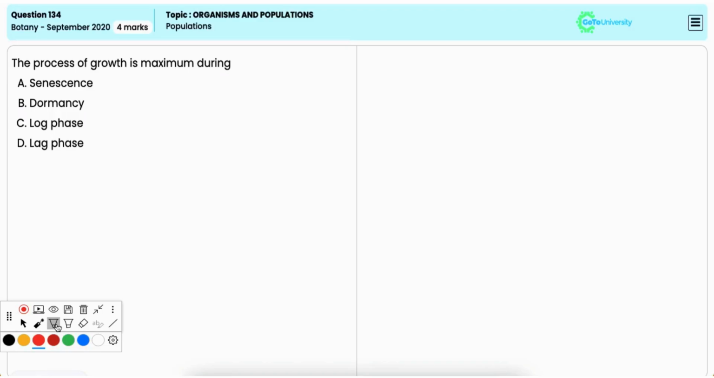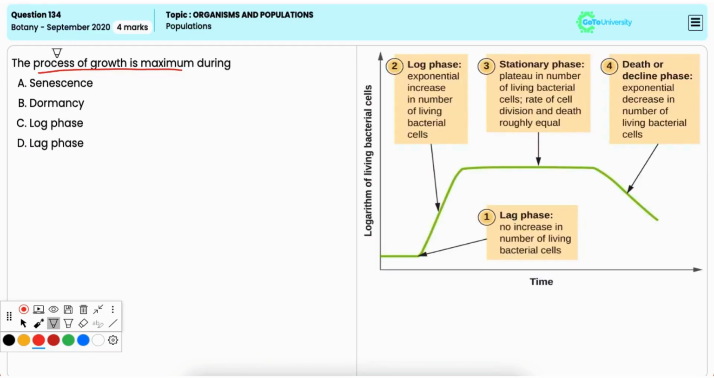In this question, you have to identify the state or the phase in which growth occurs maximally. Option A, senescence. Now, this is incorrect. Now, senescence refers to the aging process when growth slows down or may cease altogether.